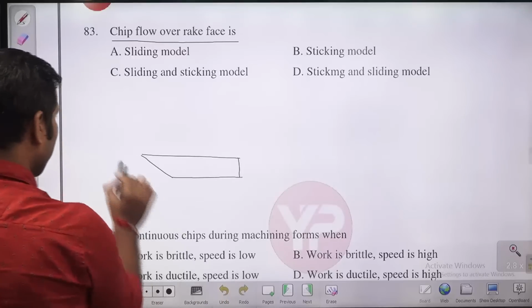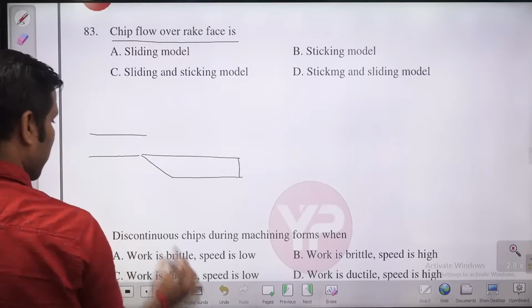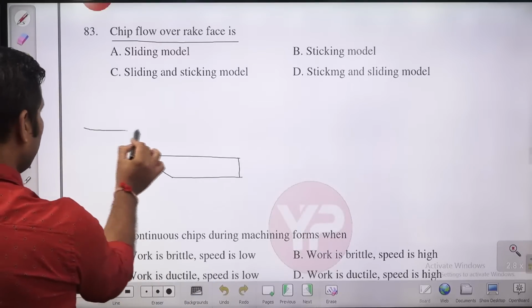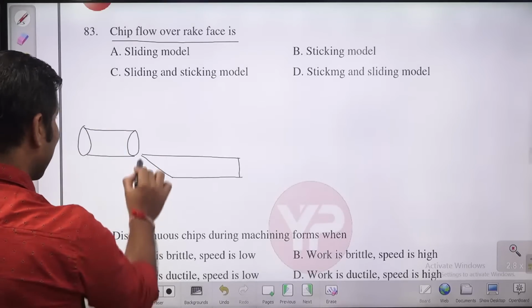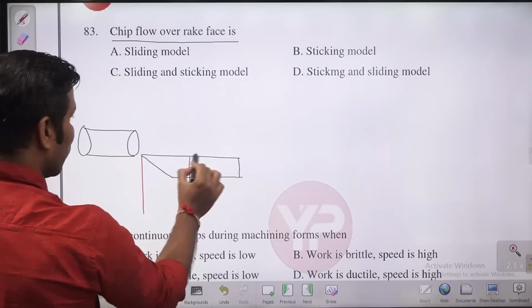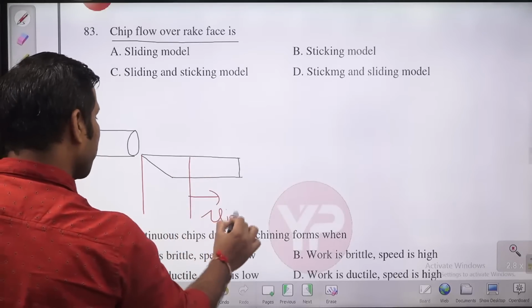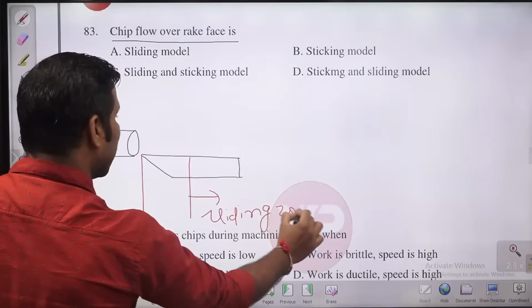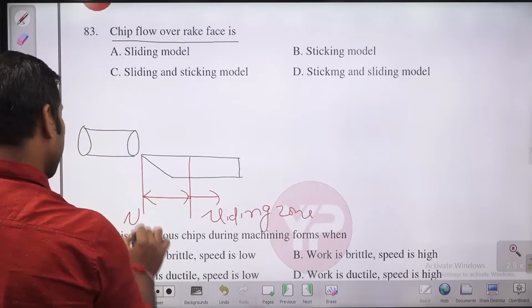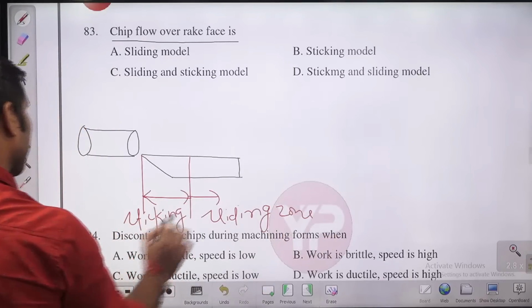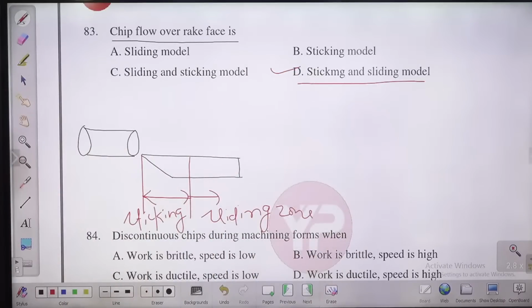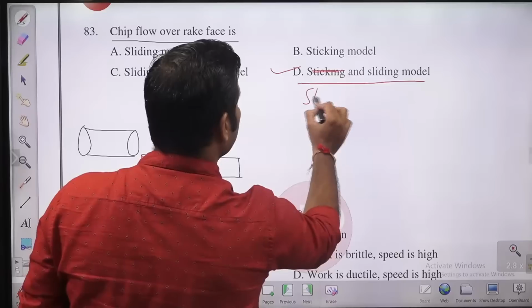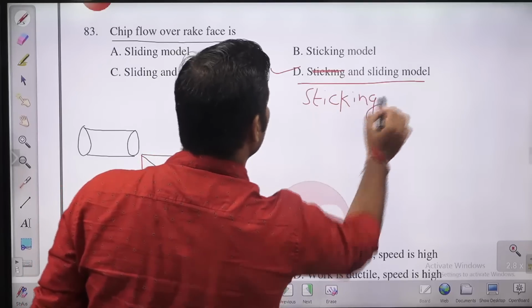Suppose this is the workpiece you have. Then the first zone that forms, children, the first zone is the sticking zone. And then you will have what? The sliding zone. Two zones form, children: sticking and sliding. So the answer for this question will be the sticking and sliding model. Chip flow over the rake face is a kind of sticking and sliding motion.